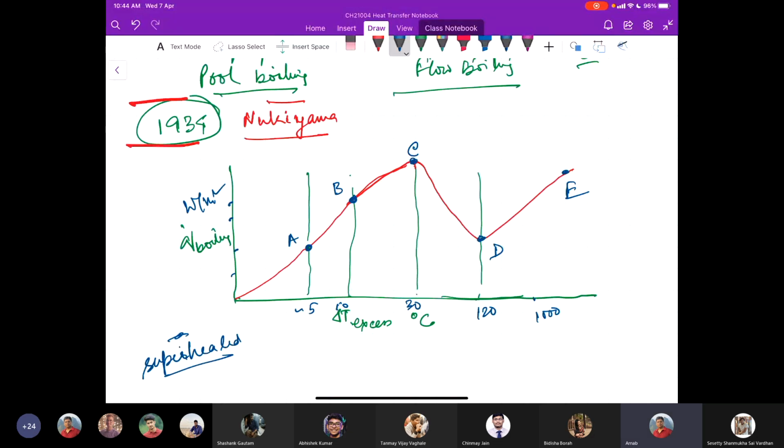So from here to point A, it is typically natural convection that happens. The natural convection contributes to the boiling and is dominant till this part. At point A, the first bubble starts forming. The first bubble should initiate at point A in this boiling curve, and that happens at certain preferential sites of this heating surface.